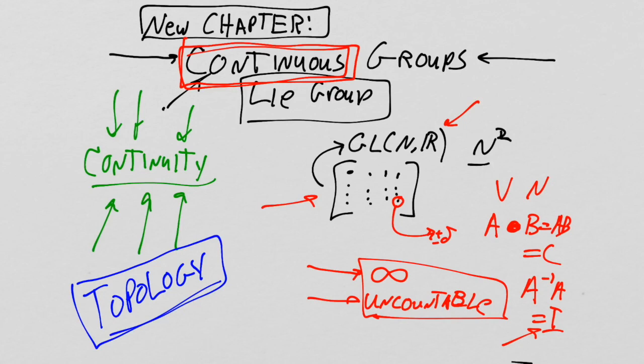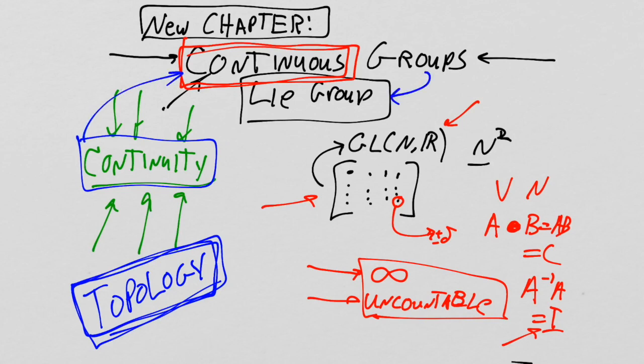And like almost every physics/math book, Gilmore starts with a crash course on topology, so he can define continuity, so he can define a continuous group, so he can ultimately define a Lie group. Now, I said in the prerequisites, you've got to come here knowing some topology. And where do you get that? Well, you study it. There are a lot of ways of studying it. There are a lot of little crash courses on topology. I found those crash courses aren't so helpful because you kind of learn just enough to get yourself confused and in trouble.